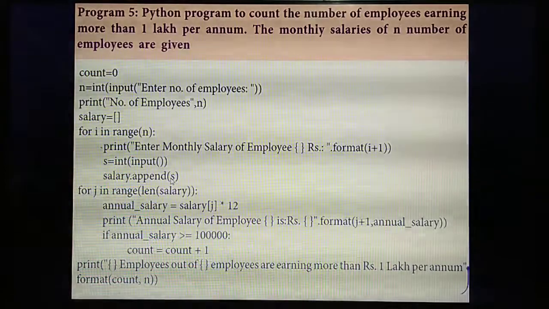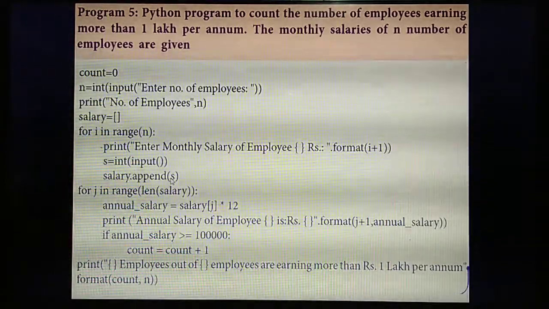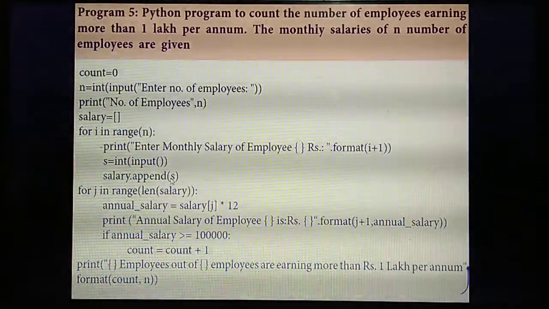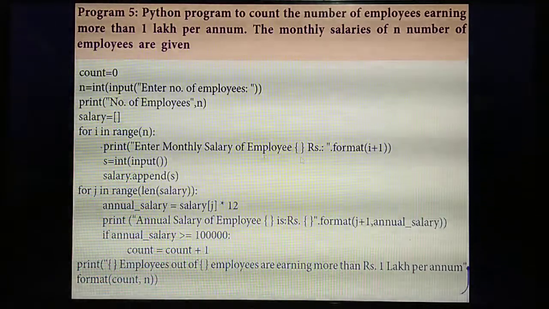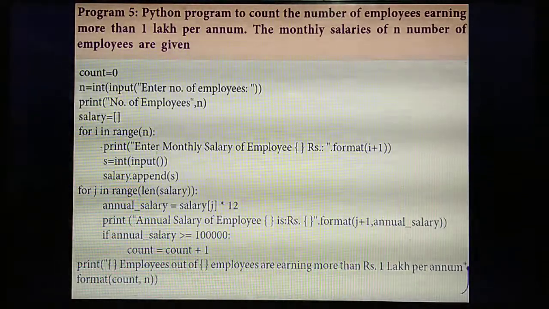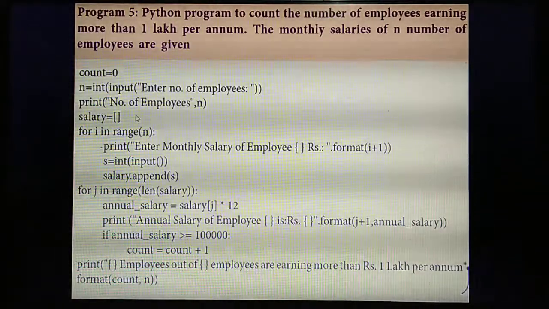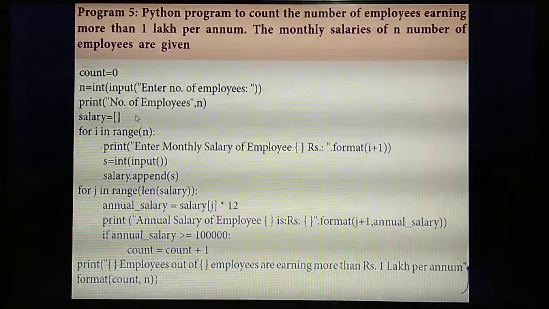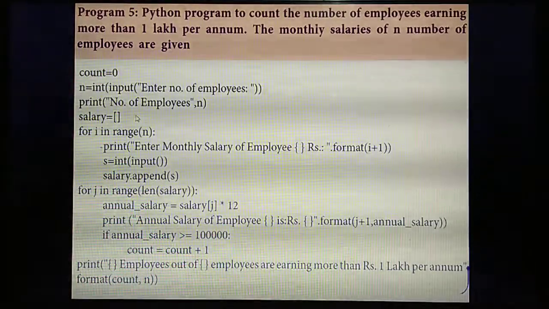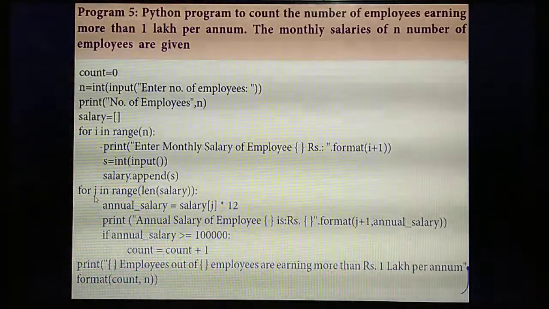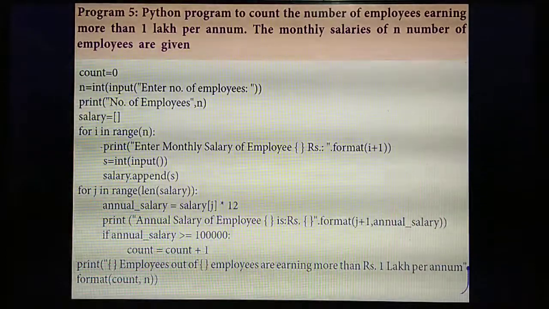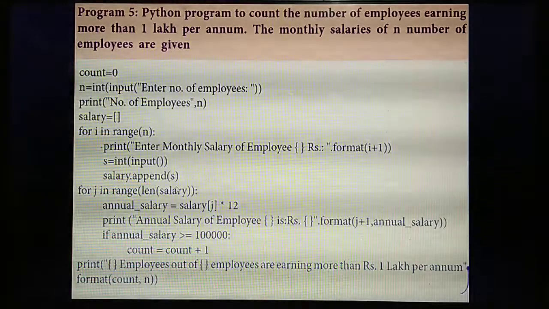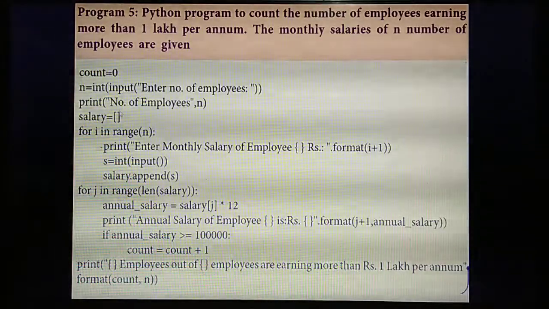Understand? So next, you are going to calculate the annual salary. For calculating annual salary, first you need to know the monthly salary, isn't it? So already you have entered the monthly salary here. Next, all the salaries you have entered are in the salary list. What's the next step? You need to find the length of the list. For that, another for loop, another variable you are going to create. Which variable? j. In range of, what's the length of the list? Length of how many salaries you are entering? 5 salaries means 5, 6 means 6. Okay. So length of salary.